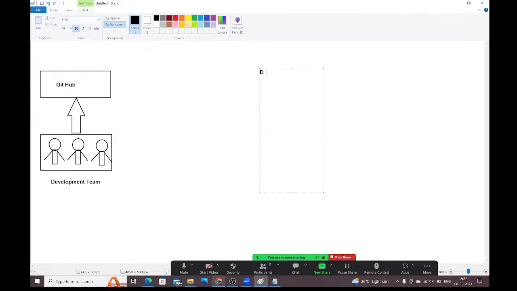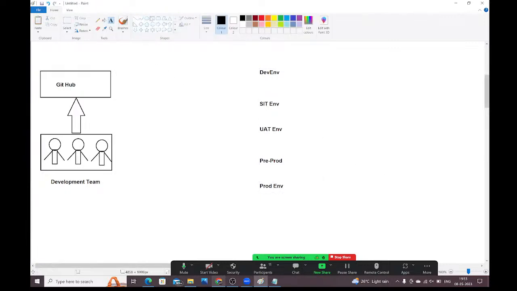See here, the dev environment is available, and here the SIT environment is available. The UAT environment is available. The pre-prod environment is available, and the prod environment is available. Like this, we have several environments available, guys. Dev environment. Next, here we have the SIT environment. Next, here we have the UAT environment.